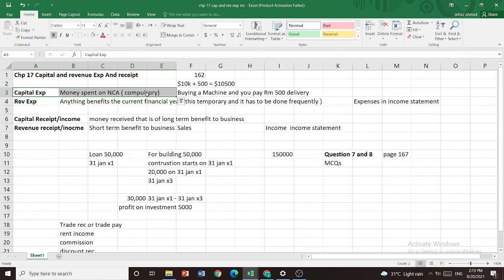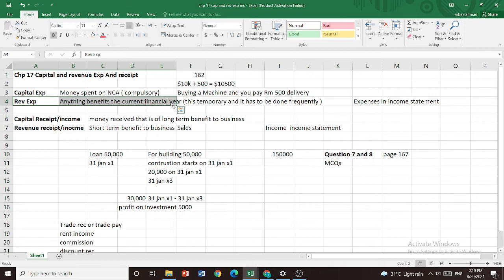Revenue expenses are anything that benefits the current financial year, which is temporary. That means this amount we see in the income statement under expenses. So the expenses we see in the income statement are revenue expenses. These are temporary and have to be done frequently.